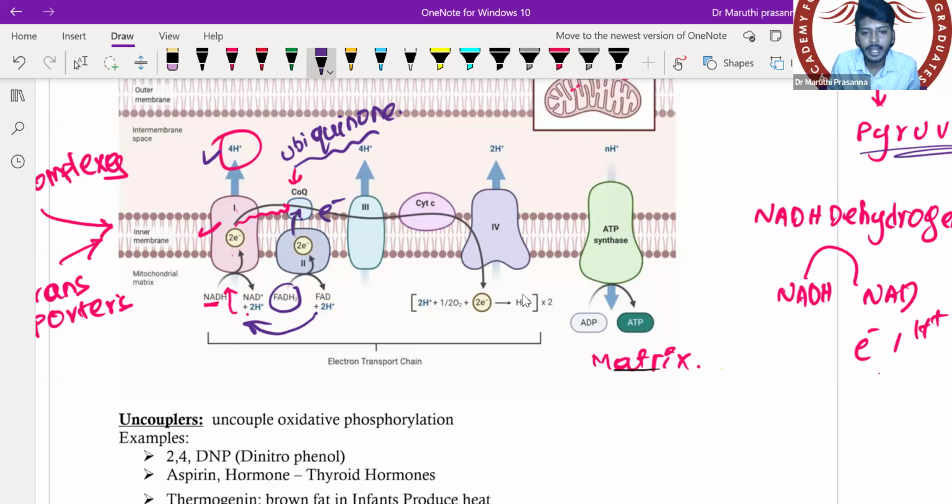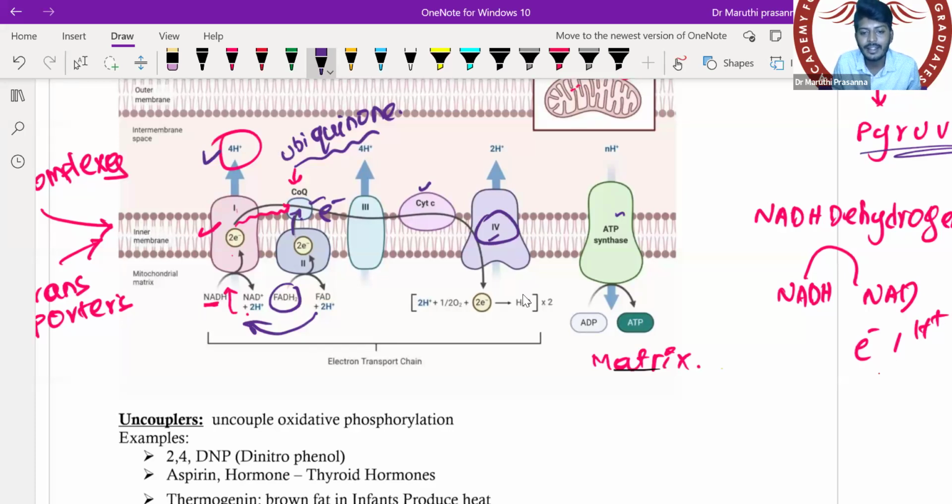Complex 3. From there, it will enter into what? Cytochrome C. What is this cytochrome C? Cytochrome C is a type of transporter. So complexes are numbered 1, 2, 3, 4 and the fifth complex. The ones between them are called transporters. So we have cytochrome C. Cytochrome C also takes all the electrons and gives them to complex number 4.